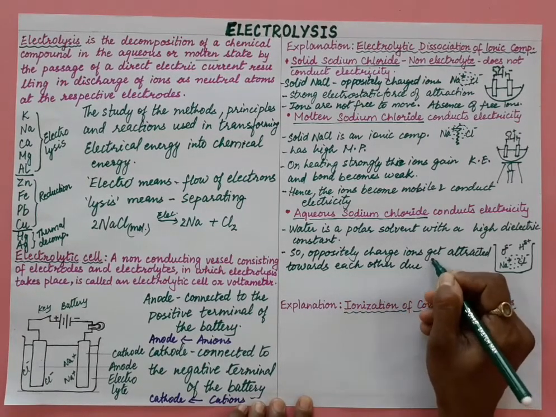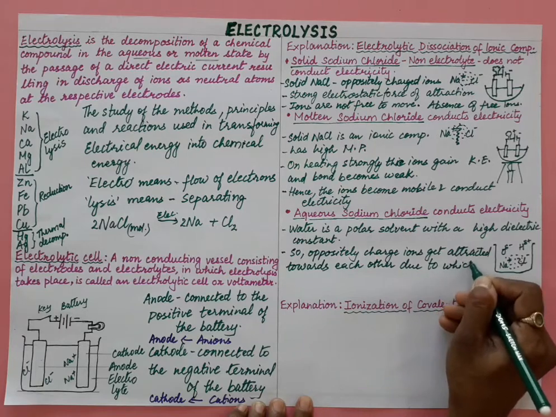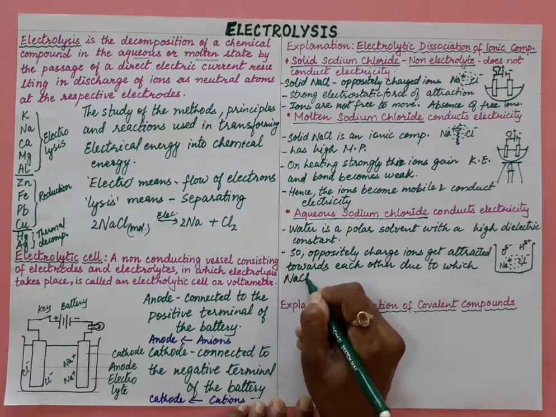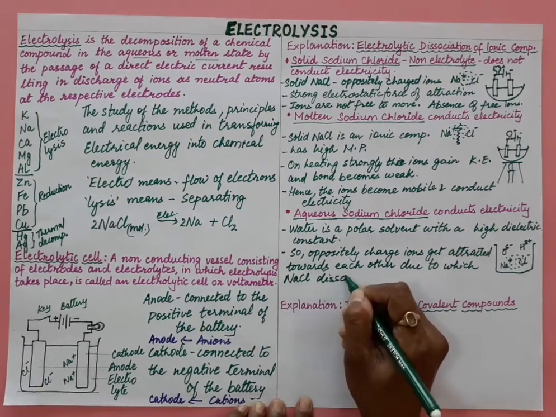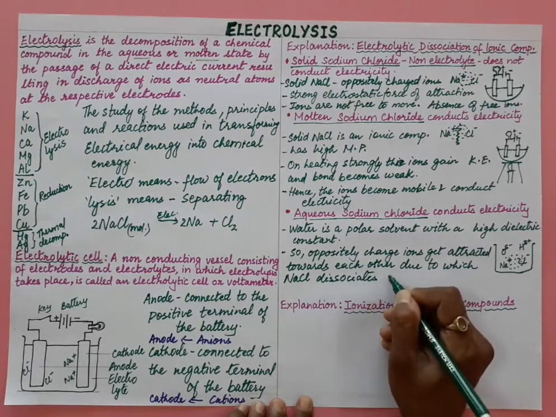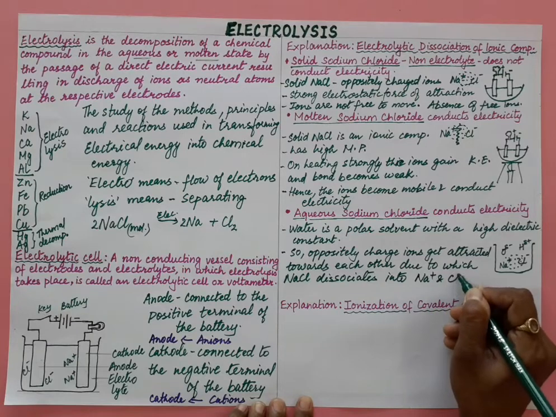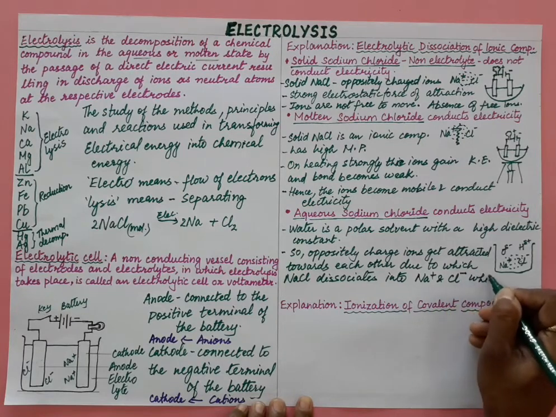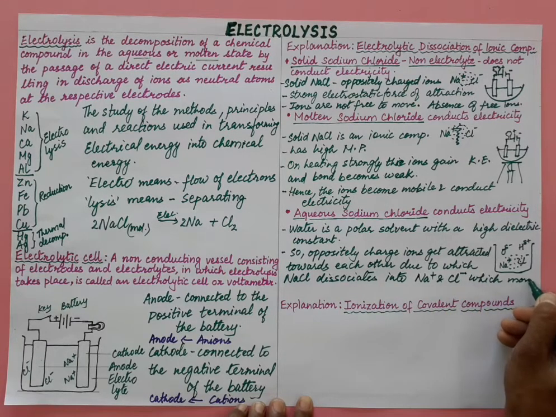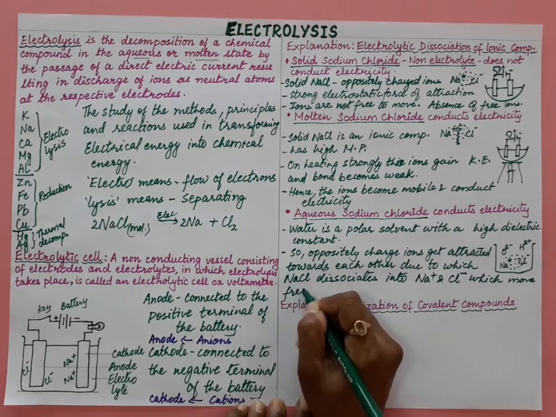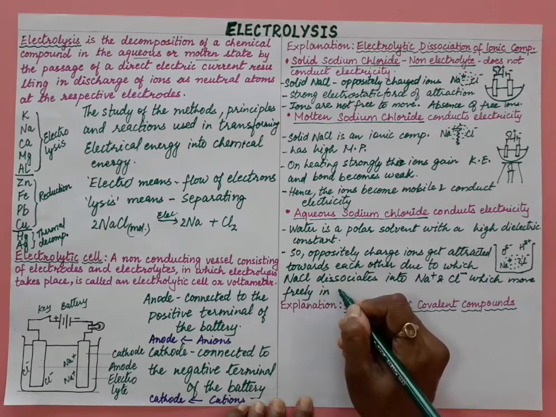due to which NaCl dissociates into sodium ion and chloride ion, which move freely in solution, and it will conduct electricity.